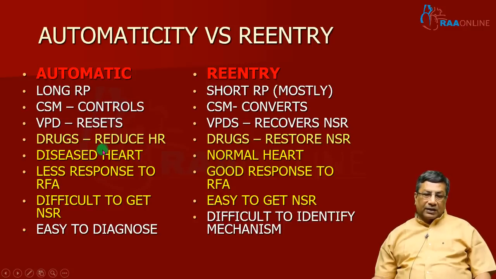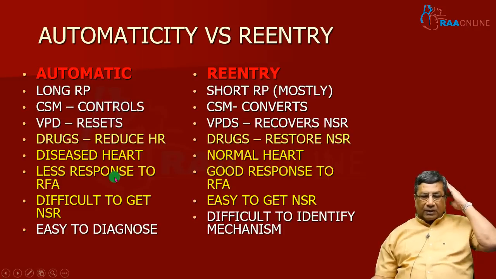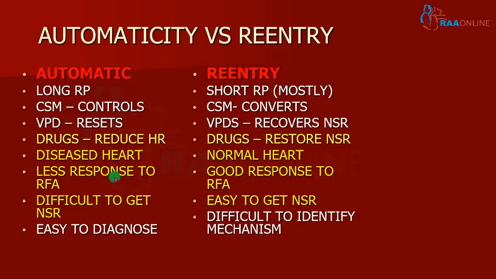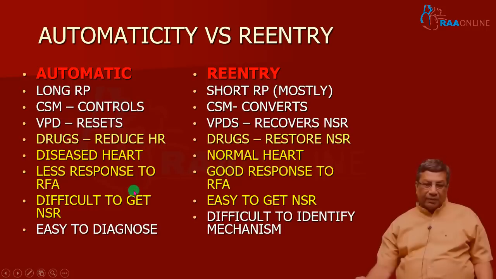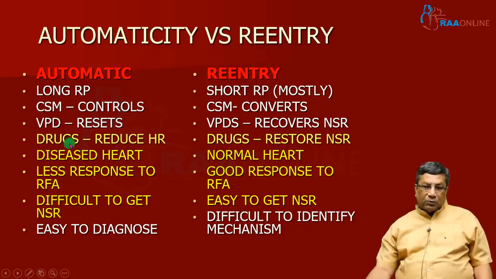Automatic tachycardia most often occurs in diseased hearts, whereas reentry tachycardia occurs in normal hearts. For long-term treatment like radiofrequency ablation, in automatic tachycardia you have a less favorable result. Here in reentry tachycardia, you will have an excellent result or permanent remedy if you do radiofrequency ablation. It is very difficult to get normal sinus rhythm in automatic tachycardia because it occurs in basically diseased hearts, so the basic disease has to be treated to get sinus rhythm. It is easy to get sinus rhythm in reentry tachycardia because of a structurally normal heart.